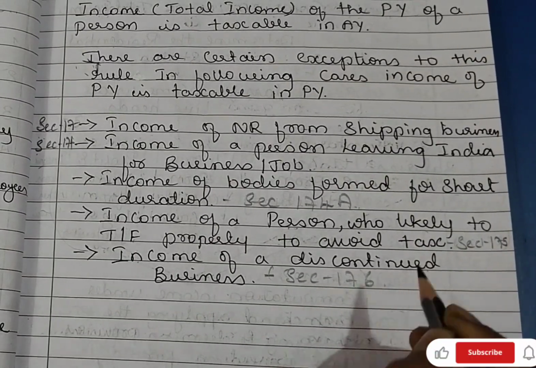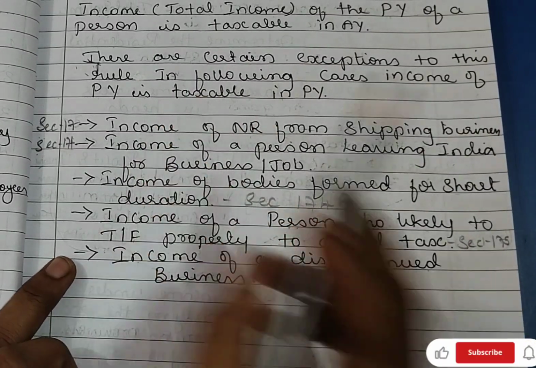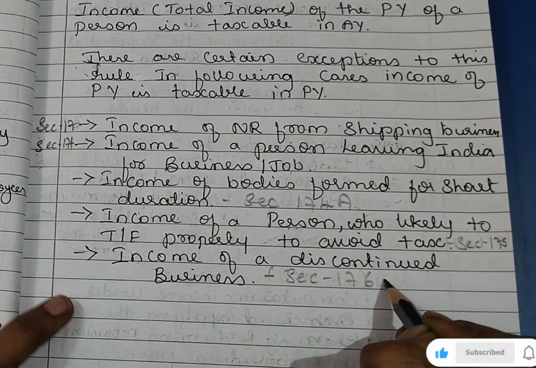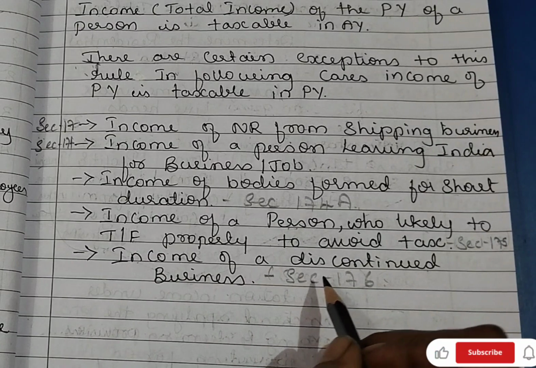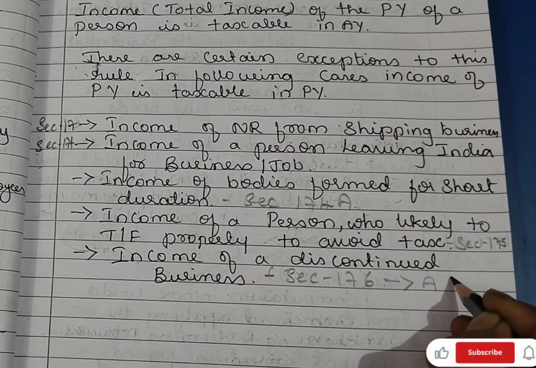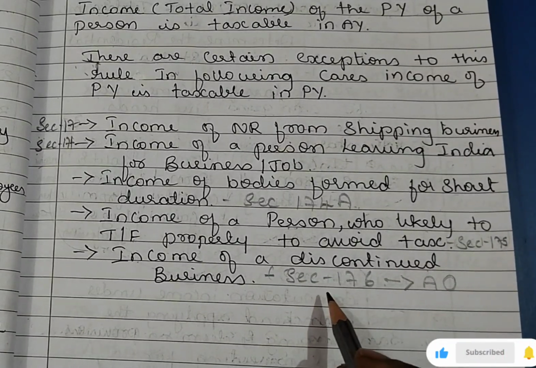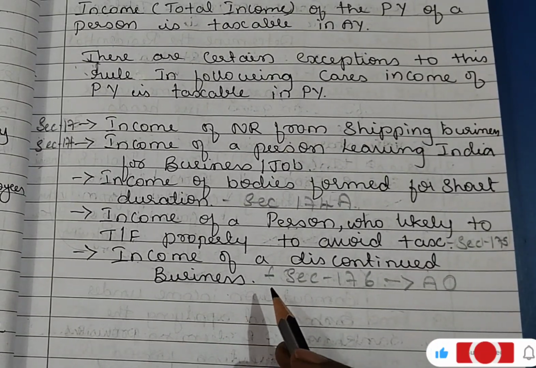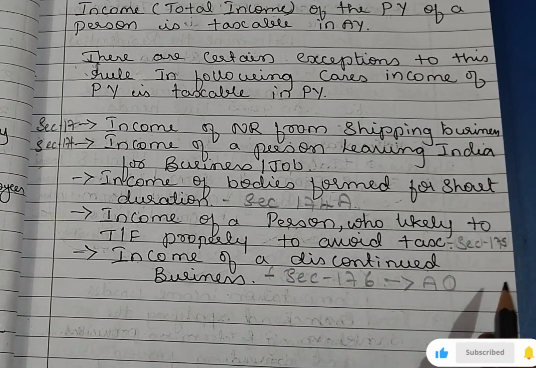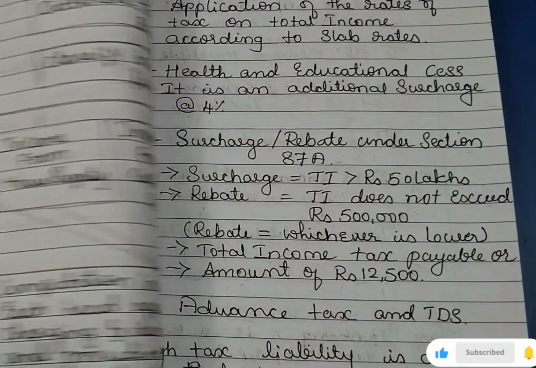See, for all the above four cases, they are going to pay in the previous year itself. But for the fifth one, income of a discontinued business, the assessing officer will take the decision whether they need to pay the tax in the previous year itself or they can pay in the assessment year only for the discontinued business.